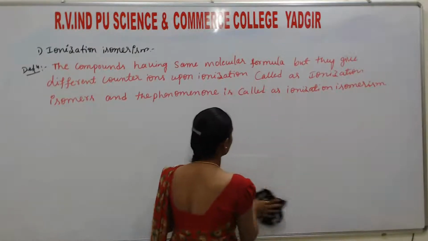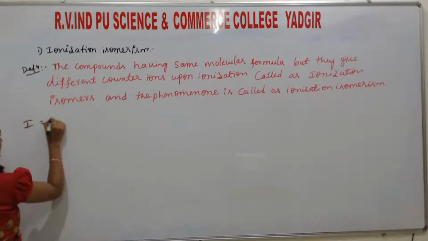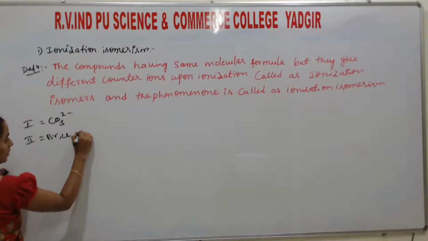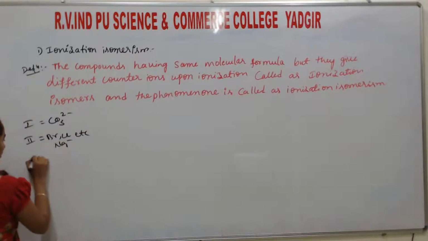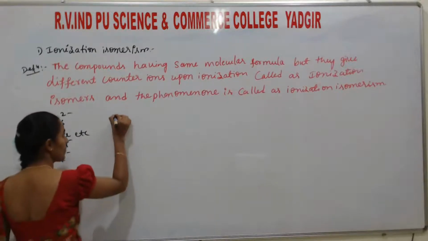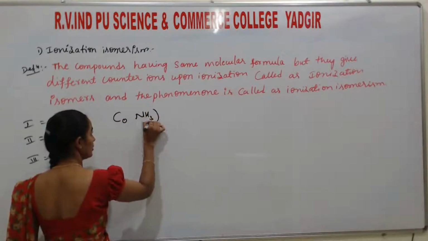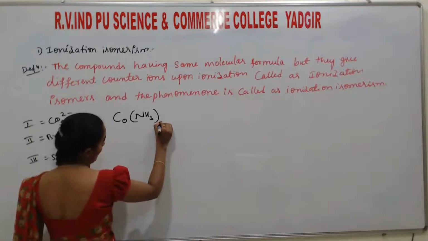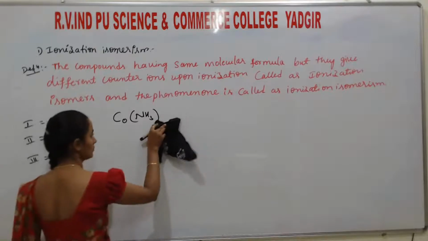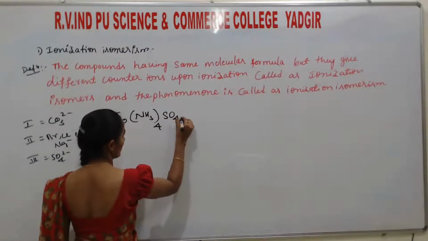I think you know salt analysis. In salt analysis, three groups of radicals are there. The first group acid radical is CO3 2 minus. The second group acid radicals are Br, Cl, iodide or nitrate. And the third group acid radical is sulfate. Okay? Here I take the example. Listen. This is Co(NH3)5 Br SO4.